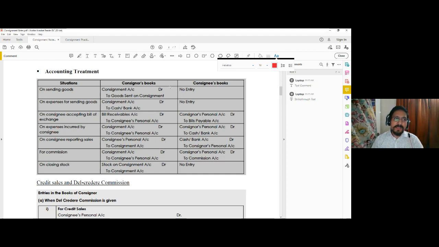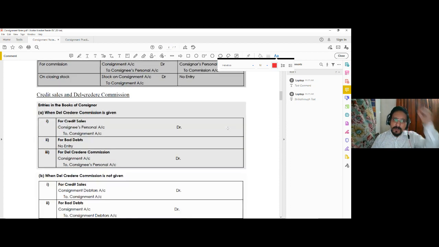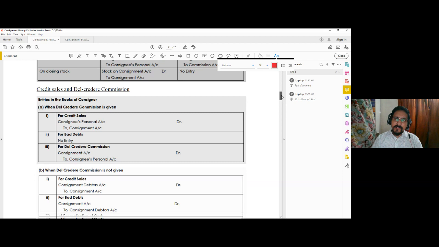Okay, so that is a basic accounting treatment, and there may be certain additional adjustment, or certain additional variation in the question regarding the invoice price and cost price. If the goods are sent at the cost price, then everything will be recorded at cost price, but if the goods are sent at the invoice price, then all these transactions will be recorded at the invoice price, and corresponding loading against the goods sent against the stock will be recorded afterwards. This delegated commission we will discuss later on.